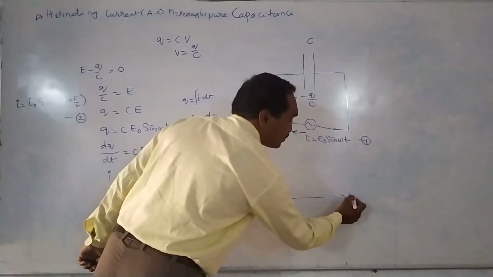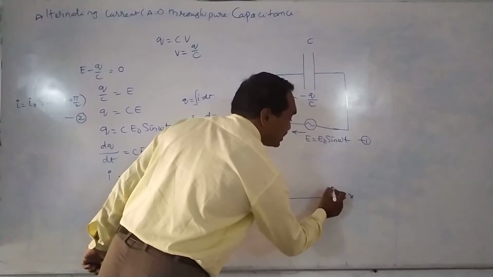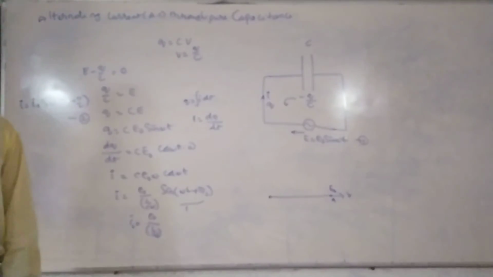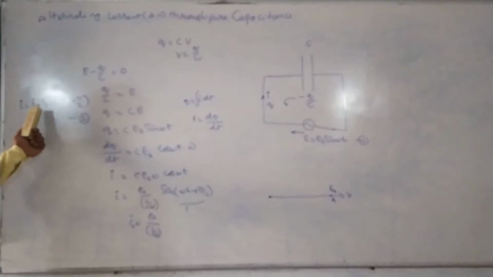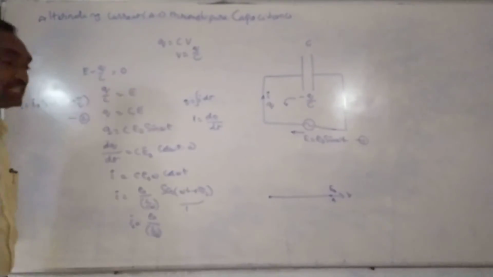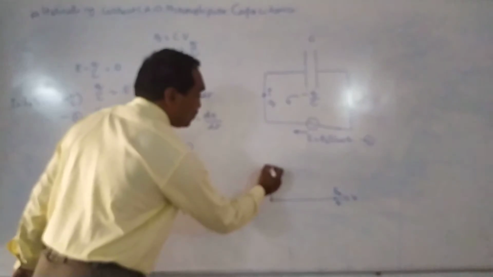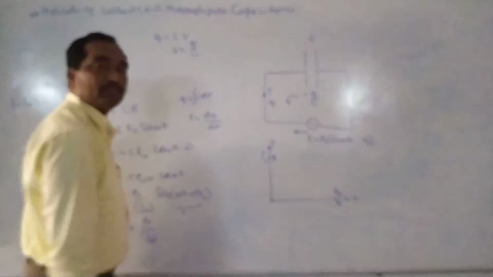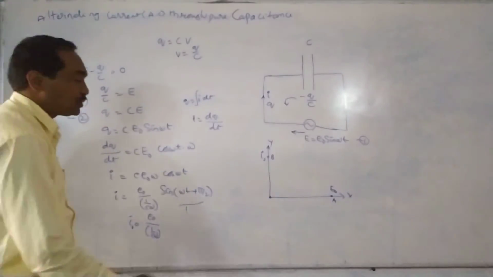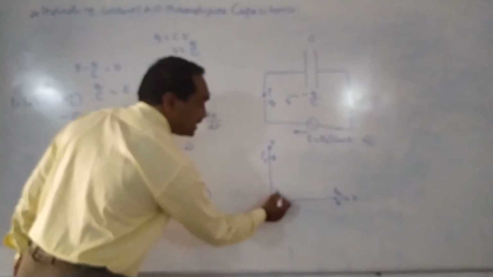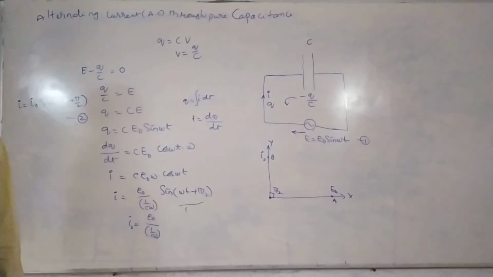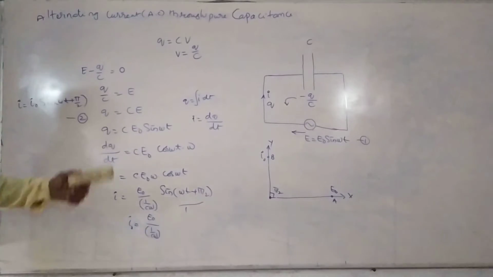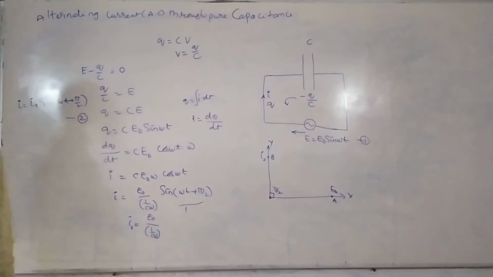This we have taken as the x-axis. This is point A, which represents E naught, that is the alternating voltage. The alternating current, being plus pi by 2, is along the positive y-axis. This is pi by 2, that is 90 degrees. So the vector diagram of the alternating voltage and alternating current in pure capacitance can be drawn like this.